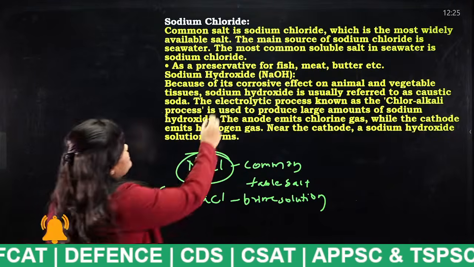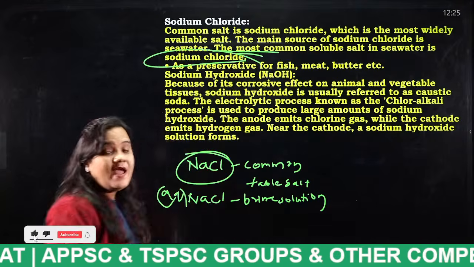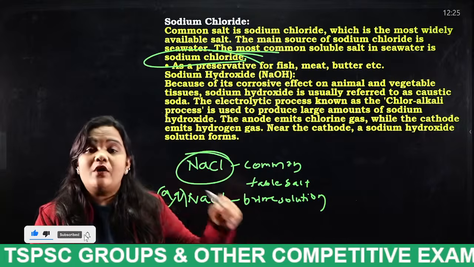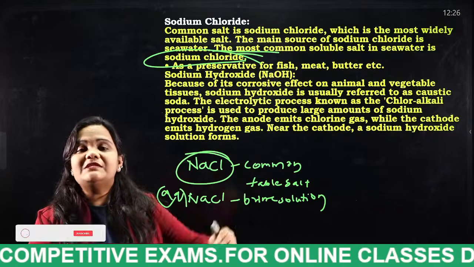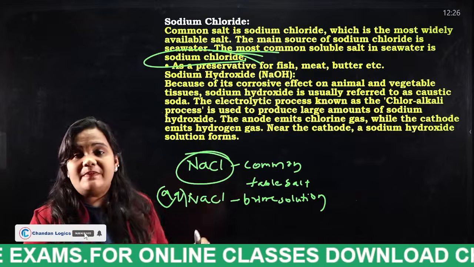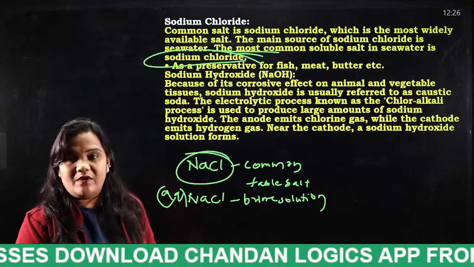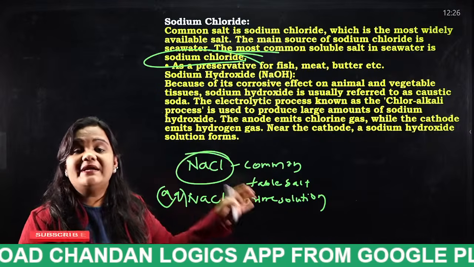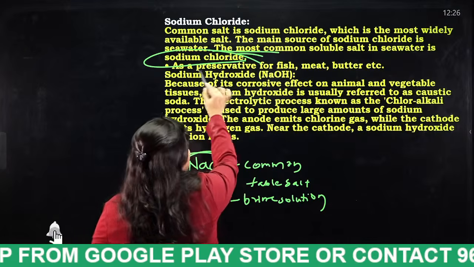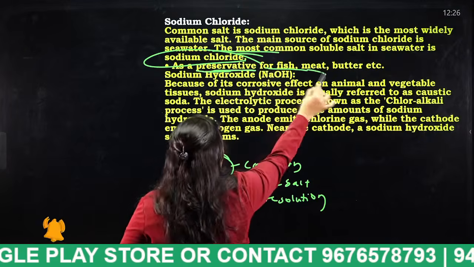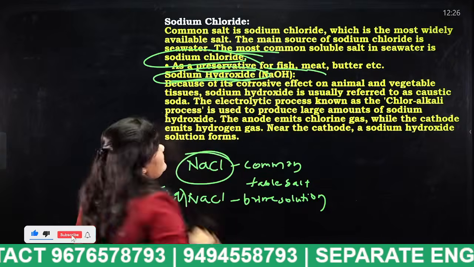The most common soluble salt in sea water is sodium chloride, because it easily dissolves in water. For cooking purposes, most of the salt we use is this sodium chloride only, because it has a very good dissolving property. Next, it is also used as a preservative for fish, meat, butter. Okay, next comes sodium hydroxide.